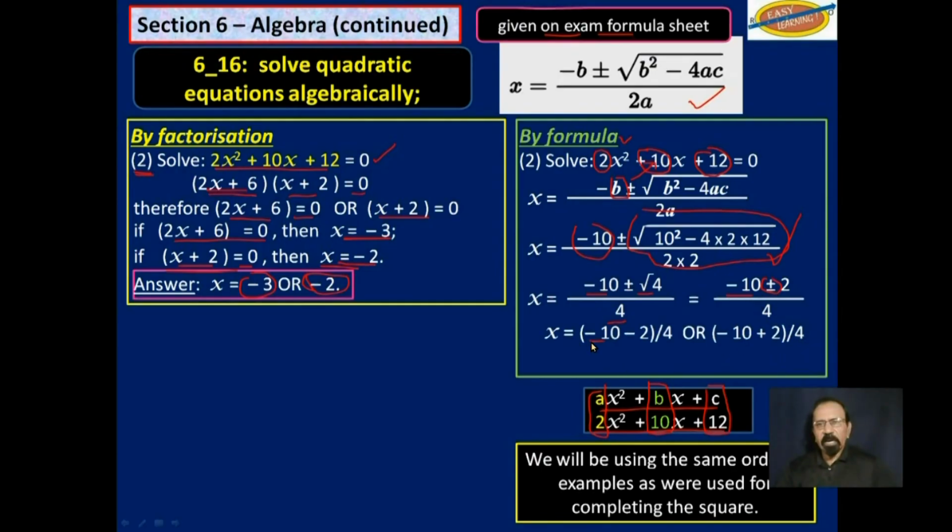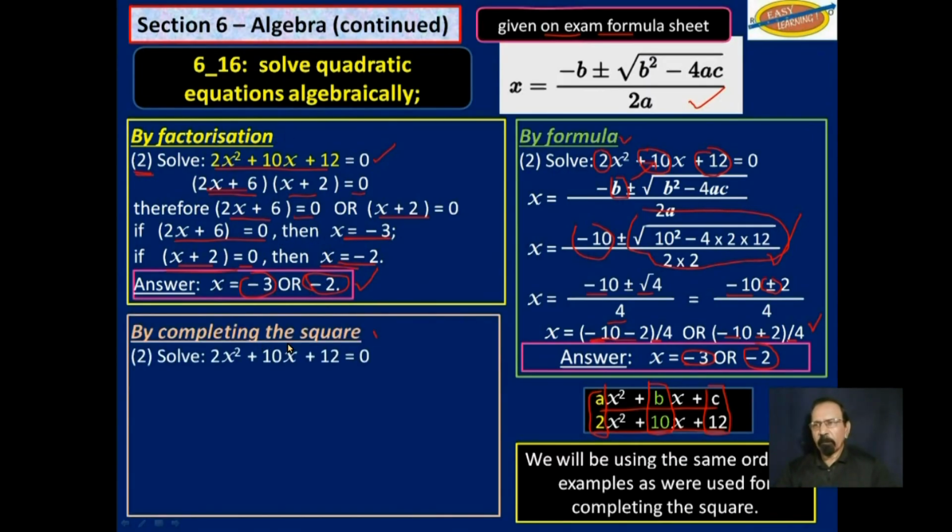So negative 10 minus 2 over 4, and negative 10 plus 2 over 4, and that will give us negative 3 or negative 2. That is by formula, which is the same answer as we got for factorization.